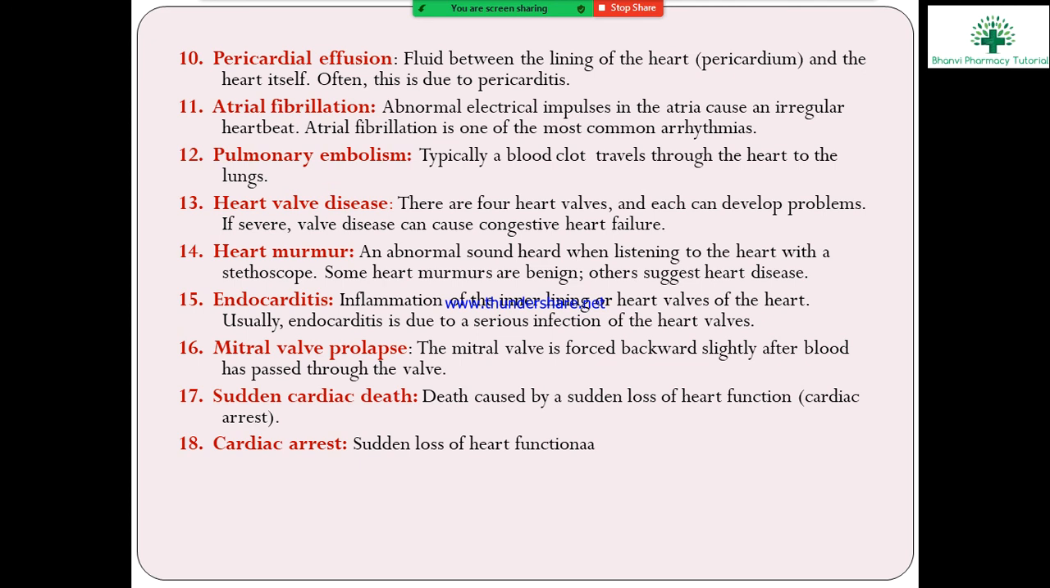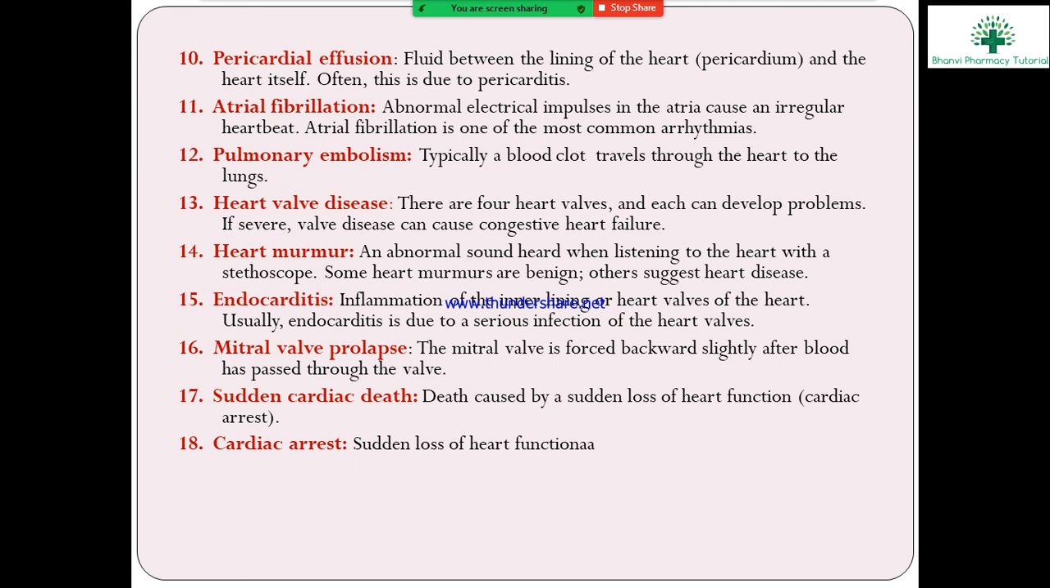Next, atrial fibrillation. What is atrial fibrillation? Atrial fibrillation is a condition of abnormal electrical impulses. When the electrical impulses in the atria are abnormal, they cause an irregular heartbeat, known as atrial fibrillation. It is one of the most common arrhythmias.